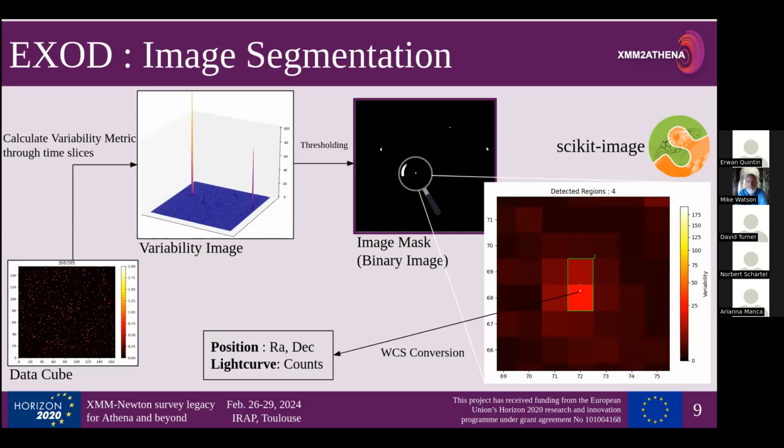Yeah, I mean, that's probably the best way to do it actually, to take each frame in your cube and then run one of these source detection algorithms, which we know work extremely well. The only reason we don't do that is a question of speed. We want this thing to run fast, and then we'll look at the second stage to see if the source is real or not, essentially. It's just too time consuming, especially when you're going down to the small bins that we're planning to go down to, like 5 seconds, 1 second, which is a lot further down than they've done in EXTRAS. It's just going to cost way too much to run the source detection on every single frame for every single observation in the XMM archive. Okay, yeah, that makes sense. Thank you.